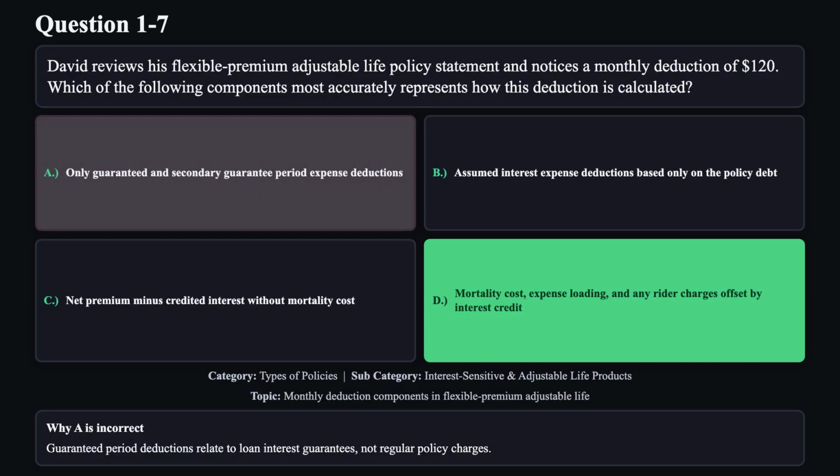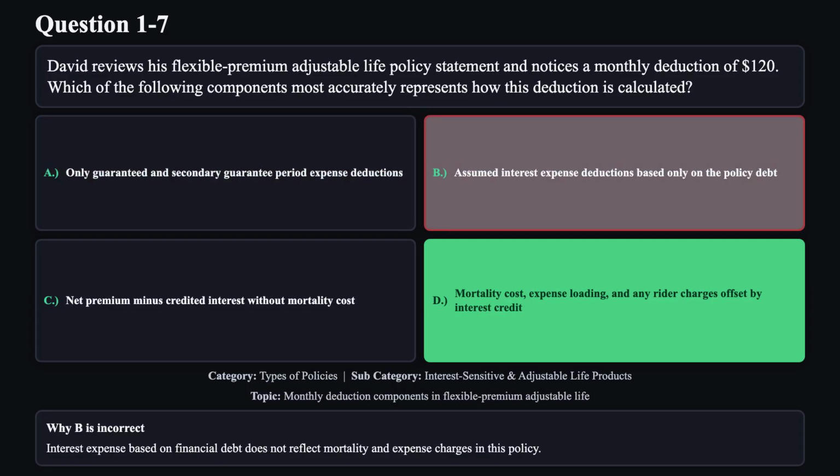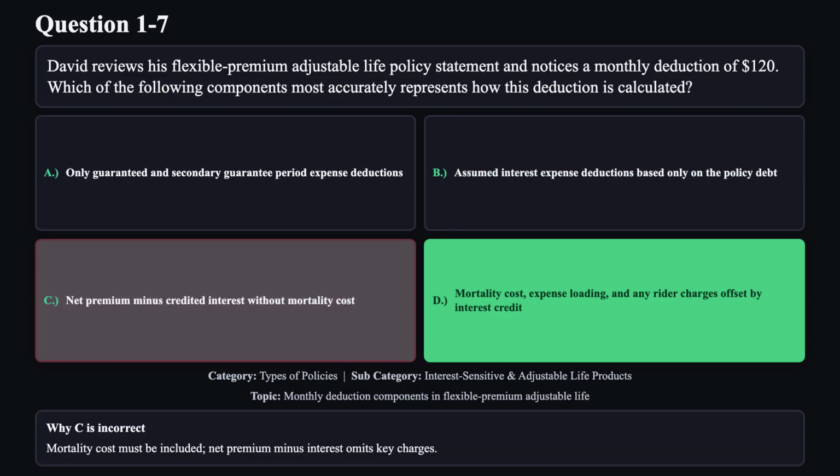Guaranteed period deductions relate to loan interest guarantees, not regular policy charges. Reason B is not correct. Interest expense based on financial debt does not reflect mortality and expense charges in this policy. Reason C is not correct. Mortality cost must be included. Net premium minus interest omits key charges.